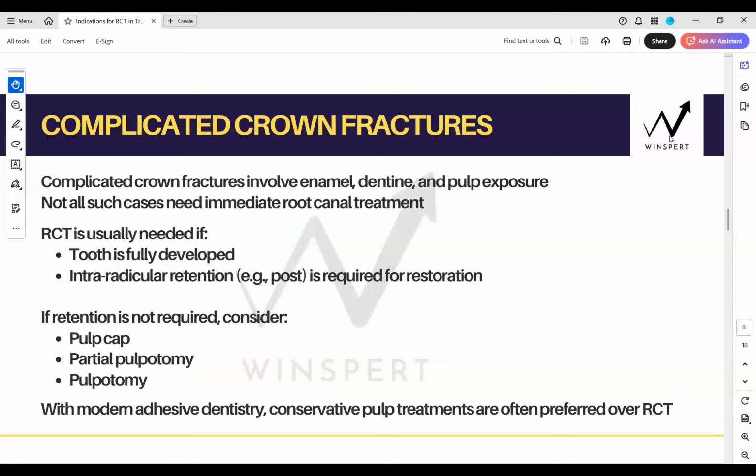Now, let's talk about individual injuries here, which require immediate RCT. So, number one is complicated crown fracture, where the crown size is so big that you're requiring a post for the restoration. So, in that case, RCT is immediately needed. Okay? Agreed? Yes or no?